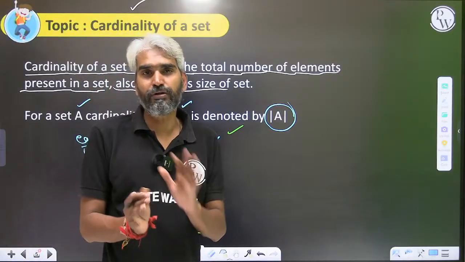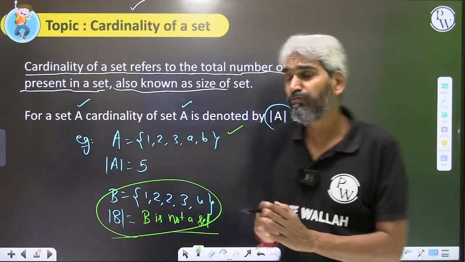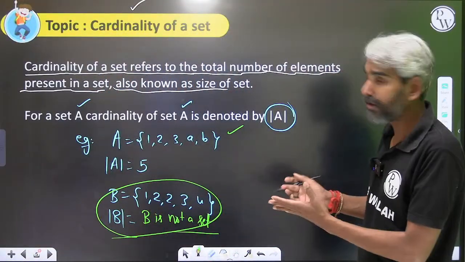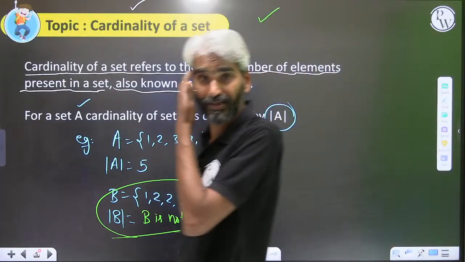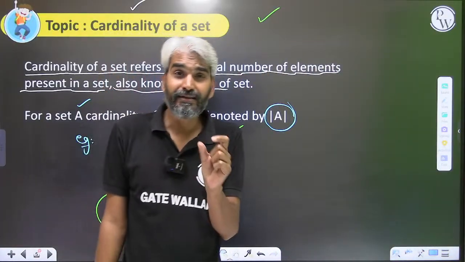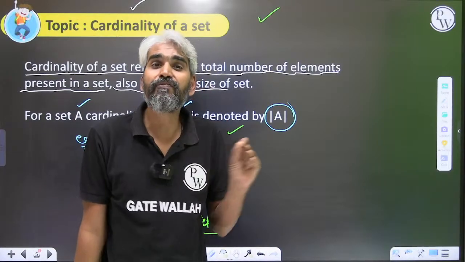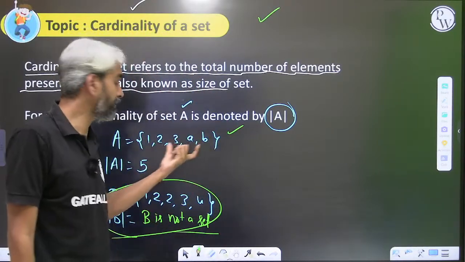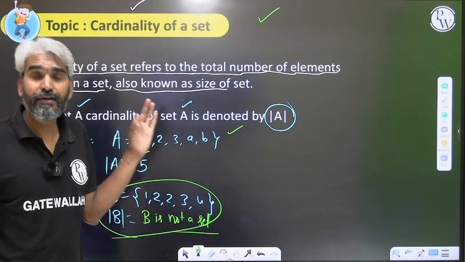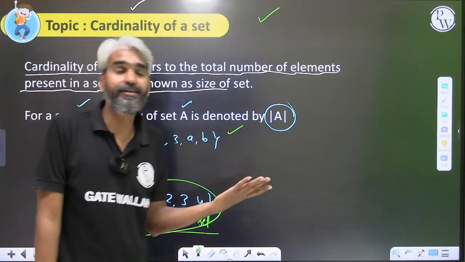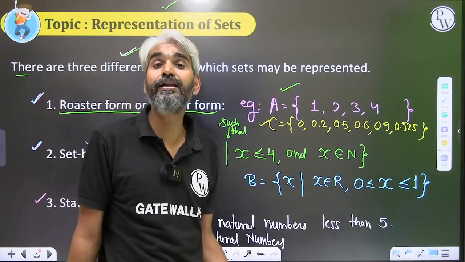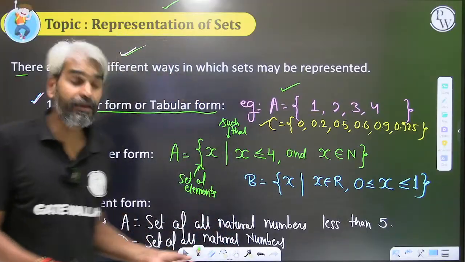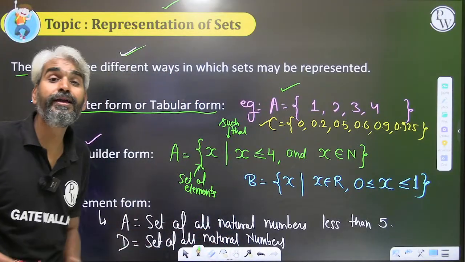Now let's define the types of sets so that we can discuss more about this cardinality aspect. The very general statement you must understand is that cardinality is defined for a finite set, that is, only when the number of elements is finite. If the set is an infinite set, let's assume the set of all natural numbers, then how many elements are there? The number of elements in the set of all natural numbers will be infinite.